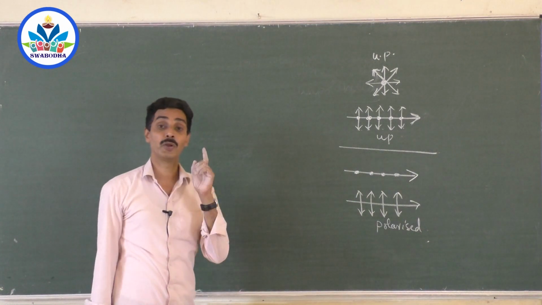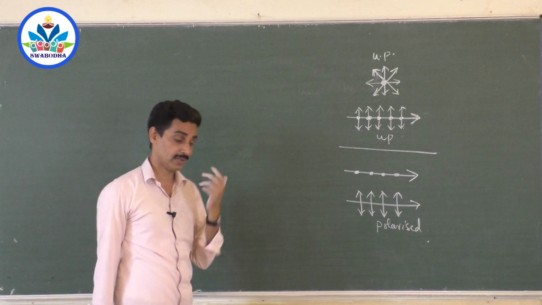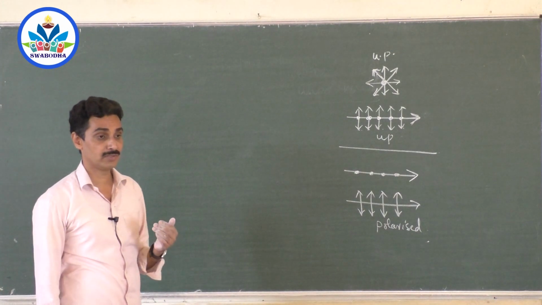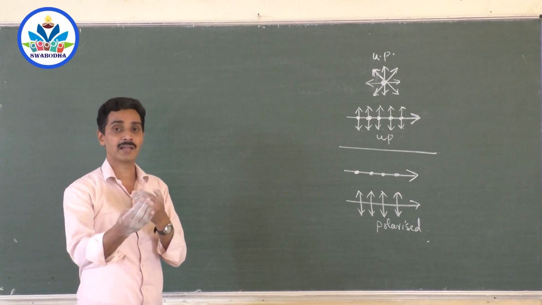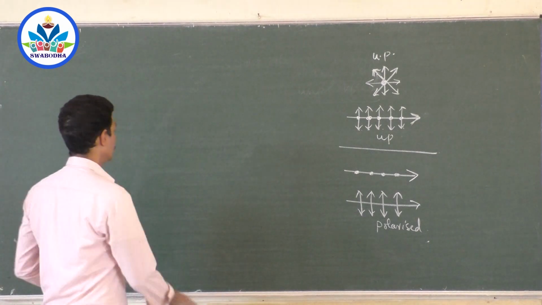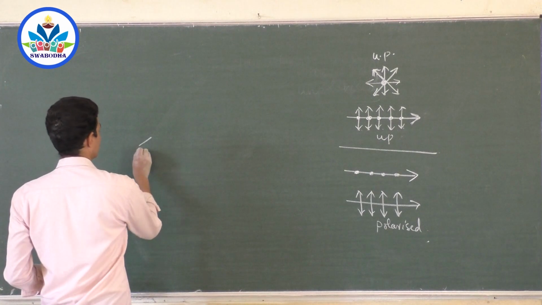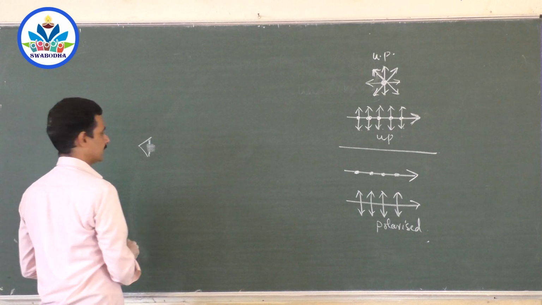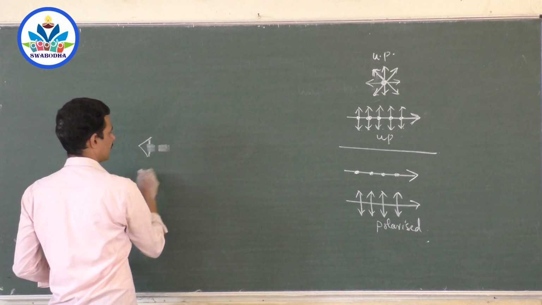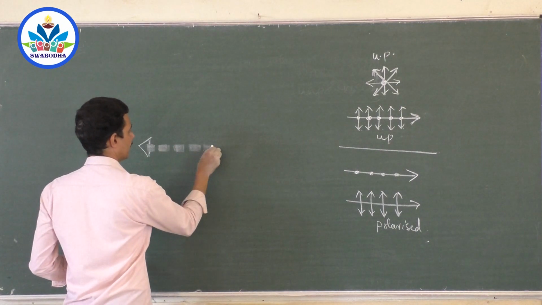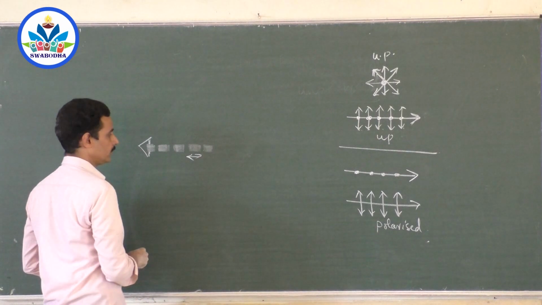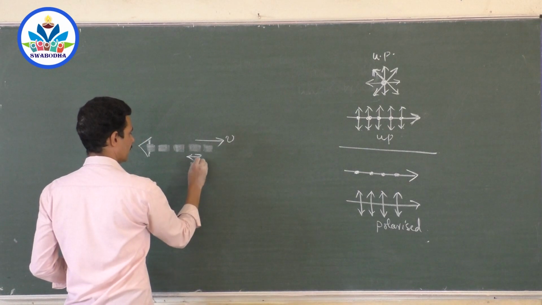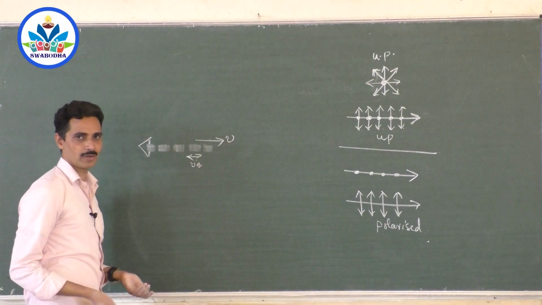Why, sir? Why can't longitudinal waves show polarization? Very simple. What do you mean by a longitudinal wave? A longitudinal wave is a wave in which vibrations are parallel to the direction of propagation of the wave, correct? If you have a loudspeaker here, the membrane of the loudspeaker vibrates like this, and the nearby air molecules start vibrating like this. So the direction of propagation of the wave and the vibration are parallel to each other. That's why it is called a longitudinal wave.